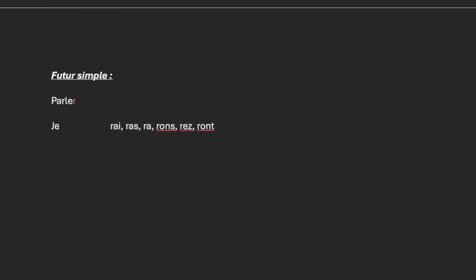With je, you add the ending R, A, I. With tu, you add the ending R, A, S. R, A, S. Oh, that's funny. It means rien à signaler in French. Il, elle, on, we're going to do R, A. Nous, we're going to do R, O, N, S. Sorry, I sneezed.